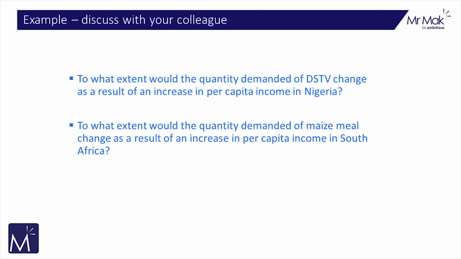So, with your colleague, I want to ask you this question. To what extent would the quantity demanded of DStv change as a result of an increase in per capita income in Nigeria of, let's say, 20%? That's my first question. My second question, to what extent would the quantity demanded of maize meal change as a result of an increase in per capita income in South Africa of, let's say again, 20%?